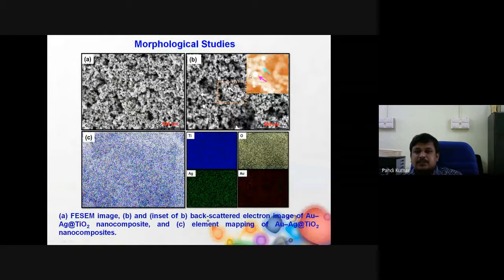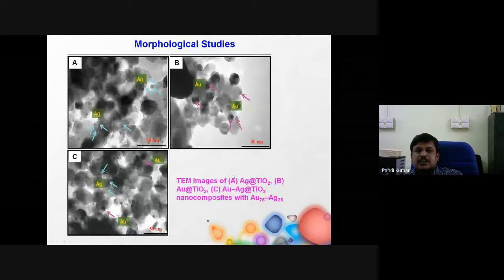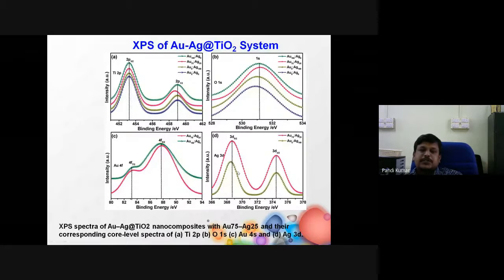Then the mapping also clearly confirmed the existence of titanium, oxygen, gold, and silver in the nanocomposite material. The morphological studies also clearly confirm the presence of gold and silver over the TiO2. The XPS also confirmed that the gold and the silver are present in a metallic state, not in the ionic form.